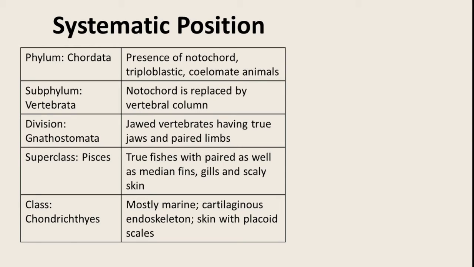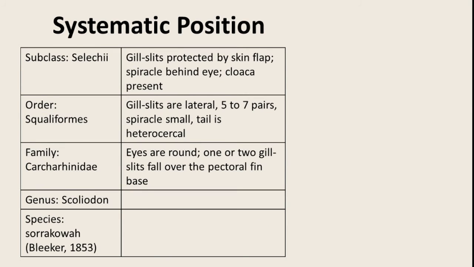It belongs to superclass Pisces. Why Pisces? Because it is a true fish. Paired as well as median fins are present. It has gills. It has scaly skin. It has the presence of scales. Now, this particular organism belongs to class Chondrichthyes: mostly marine, cartilaginous endoskeleton and skin with placoid scales. We have initially discussed this, and in the previous lectures also we have discussed why it is called a Chondrichthyes.